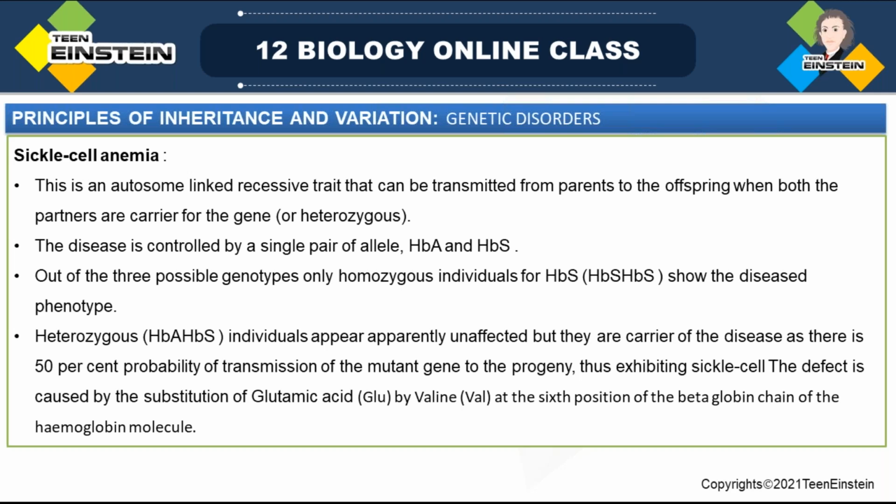In the normal condition, glutamic acid is present at the 6th position of the beta globin chain. But in sickle cell anemia, that glutamic acid is replaced by valine.